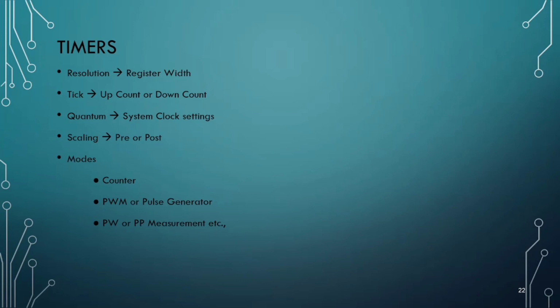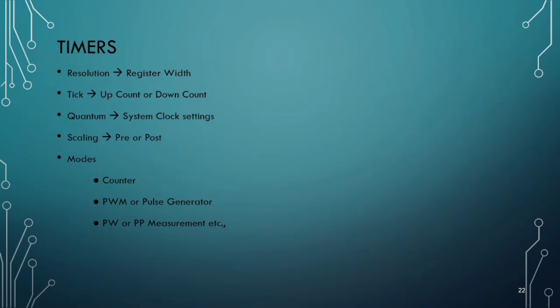The next is post scaling. Similar to pre-scaling, post scaling is also dependent on an important factor which is known as overflow. As we know, the overflow is nothing but changing state from 255 back to 0, and after this the control enters into the ISR. Using this we can delay the time for the controller to enter into the ISR. This is something about scaling.